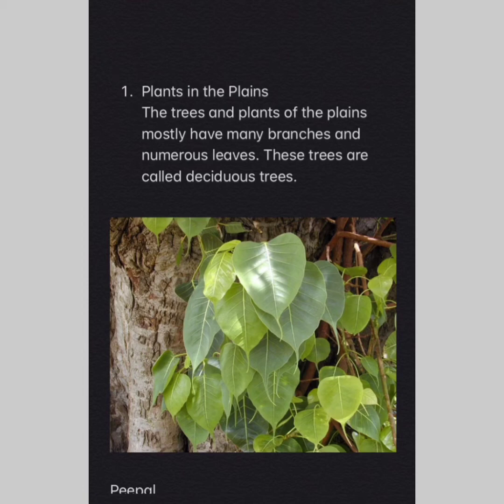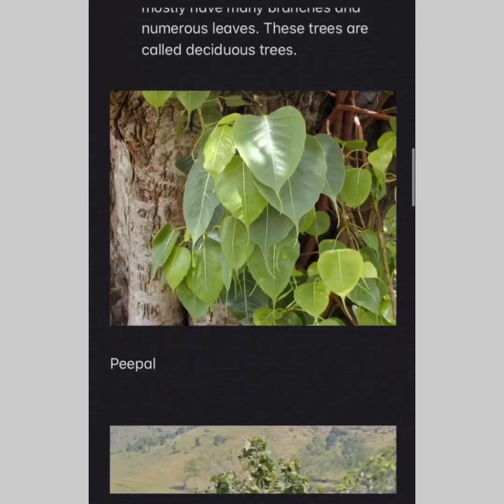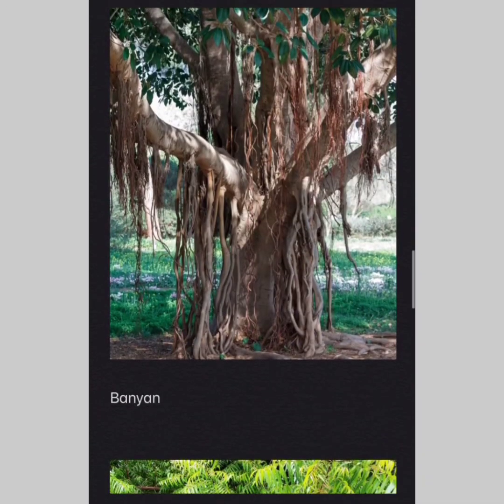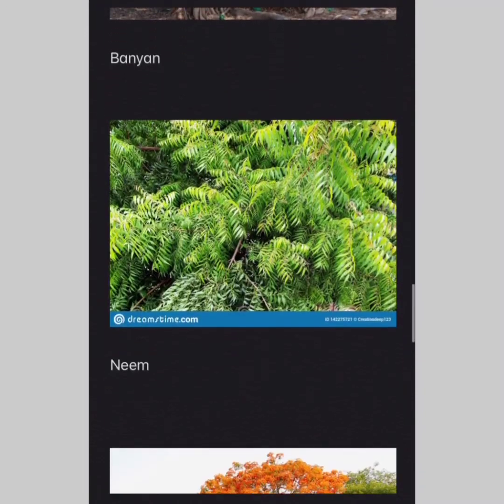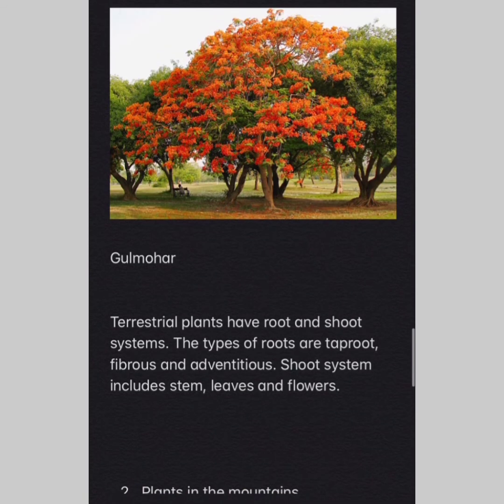The examples of the plants which grow in plains are the peepal, teak, banyan tree, neem, gulmohar. Apart from this, we can even give the example of an ashoka tree, the curry leaf, mango and maple. And many more grow in the plain region.